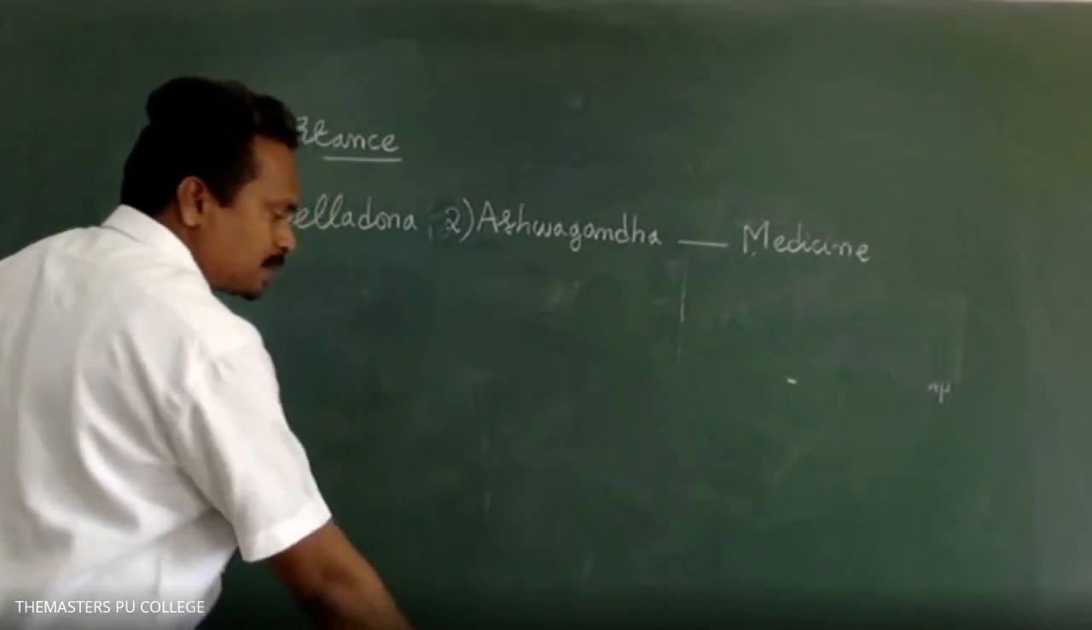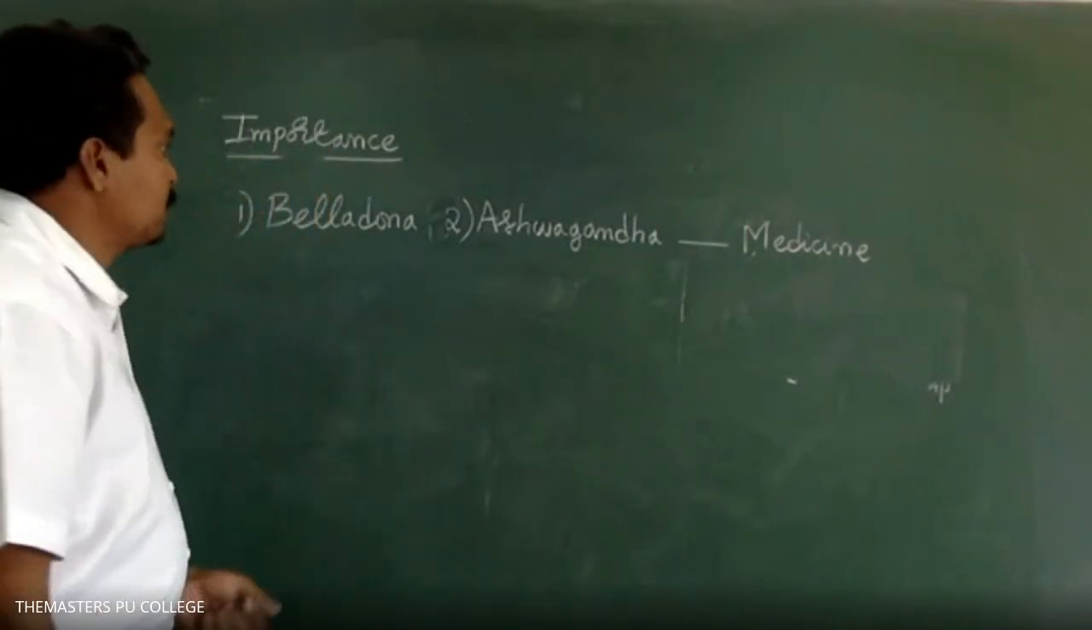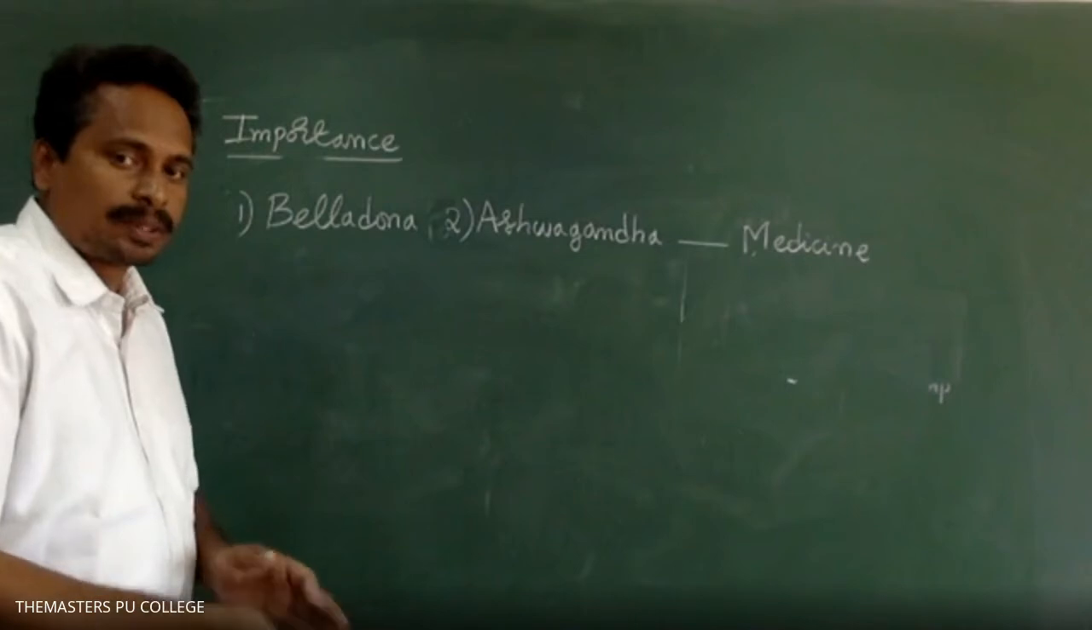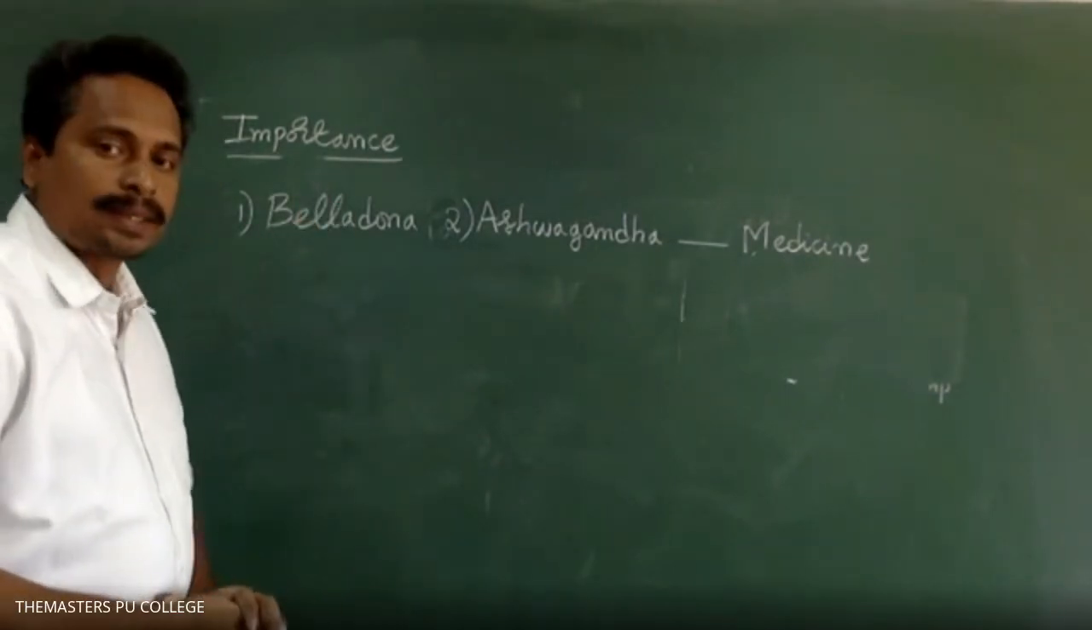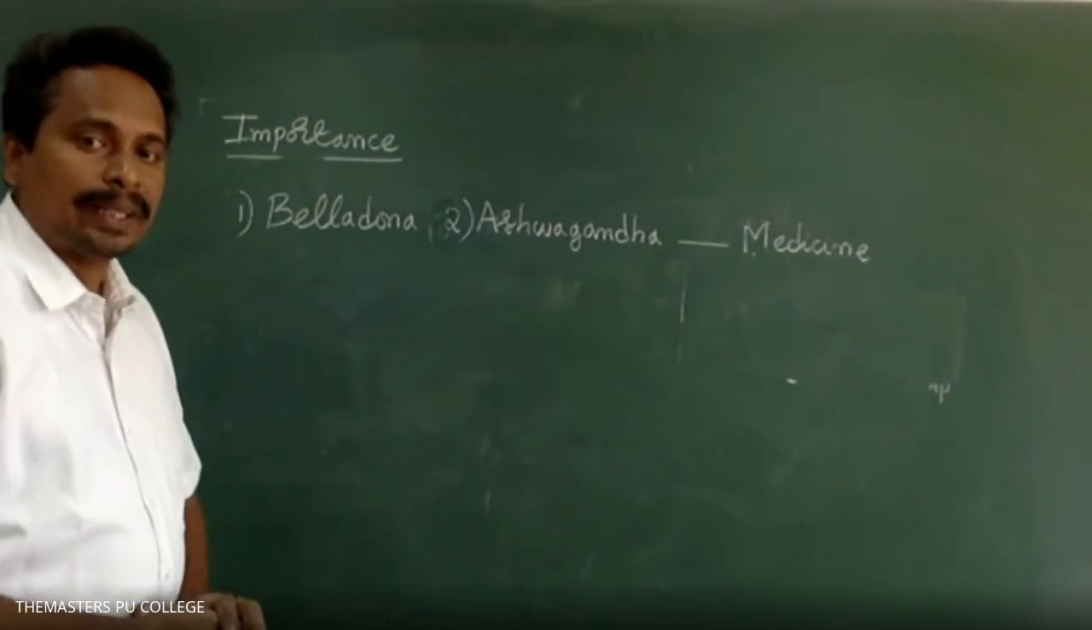Which of the following Solanaceae plant members are used in medicines? Belladonna and ashwagandha plants are used in medicines.